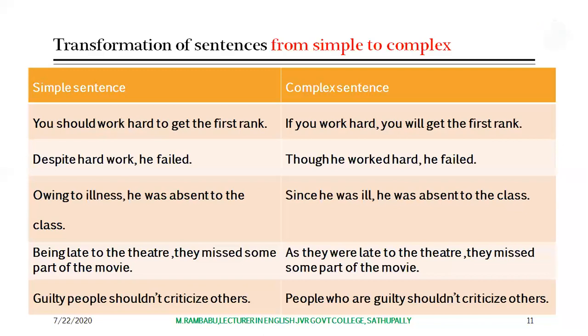Generally, complex sentences contain one main clause and one or more dependent clauses that are joined by subordinating conjunctions, like if, though, since, who, whoever, and so on. These are all called subordinating conjunctions. They are used to connect one main clause and one or more subordinate clauses.